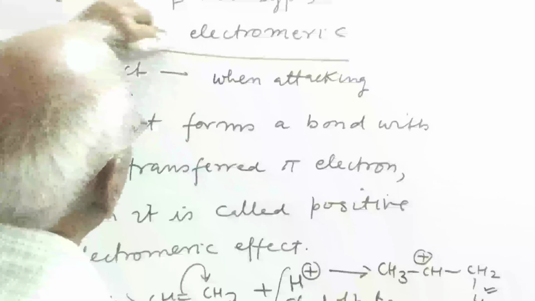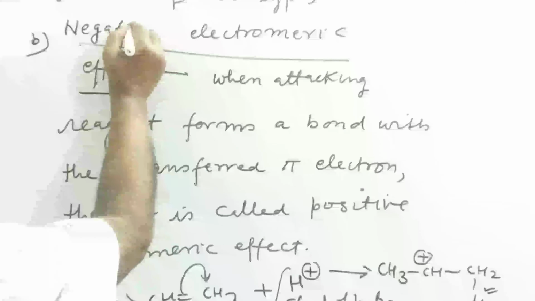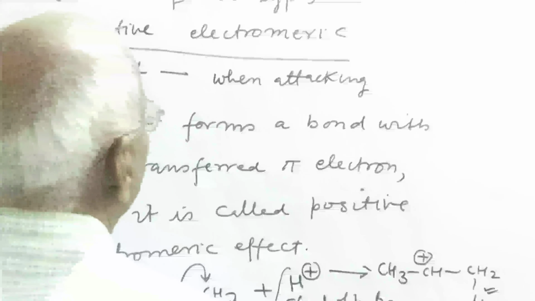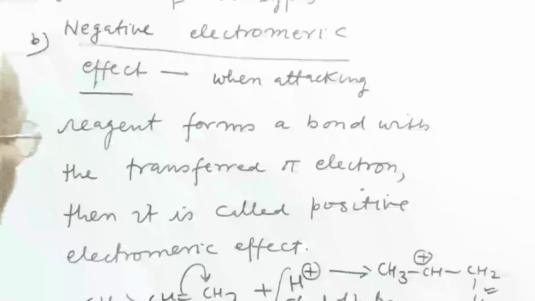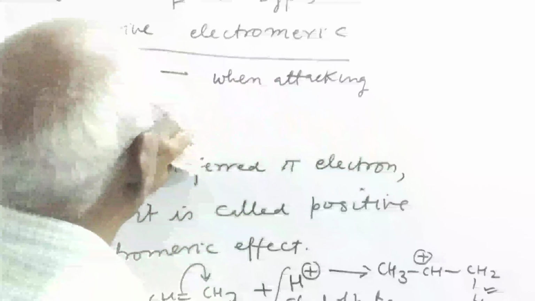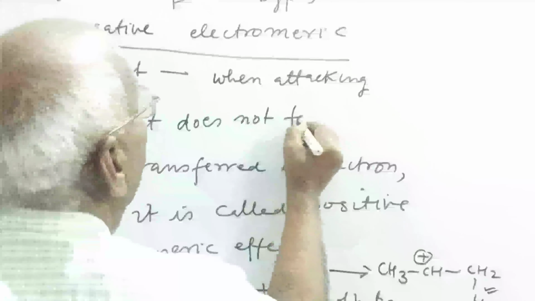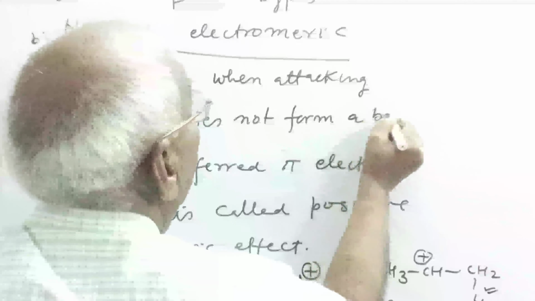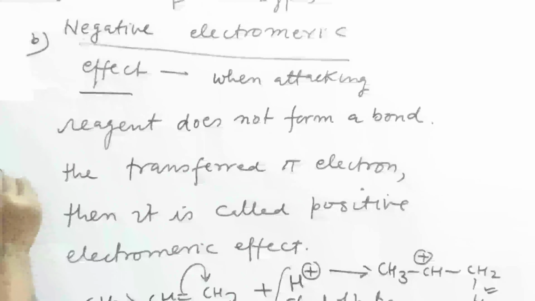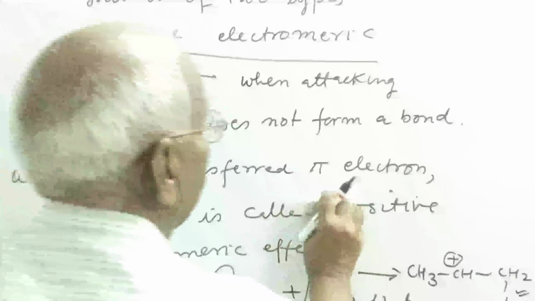Now, negative electromagnetic effect. Negative electromagnetic effect: when the attacking reagent does not form a bond with the transferred pi electron, then it is called negative electromagnetic effect.